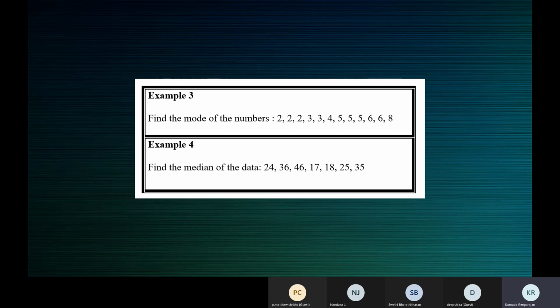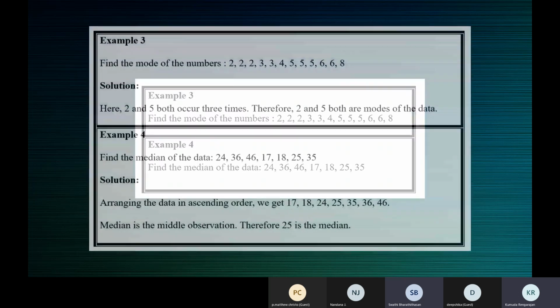What about the median? Ma'am, when we arrange in array, we get 17, 18, 24, 25, 35, 36, and 46, ma'am. Okay. Since there are 7 numbers, which is odd, we can find the median easily, ma'am. 25 is the median, ma'am, because after 25 there are also 3 numbers, and before 25 there are 3 numbers, ma'am. So the median is 25. Very good, Swati.